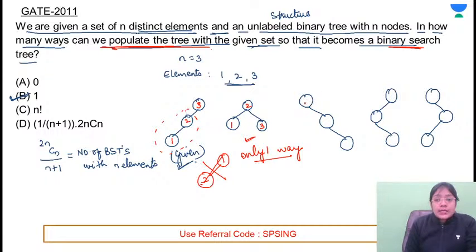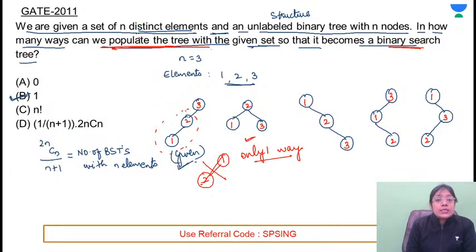If all the elements are present on the right hand side, this means that root will be the minimum, 1. All the remaining elements are on the right hand side, so 2 will be the next minimum. Only one way is there. Similarly here, all the elements are on the left side, so this will be the maximum element. One element will be on the right hand side, so this must be smaller and this must be greater. Similarly here, 1, 3 and 2.